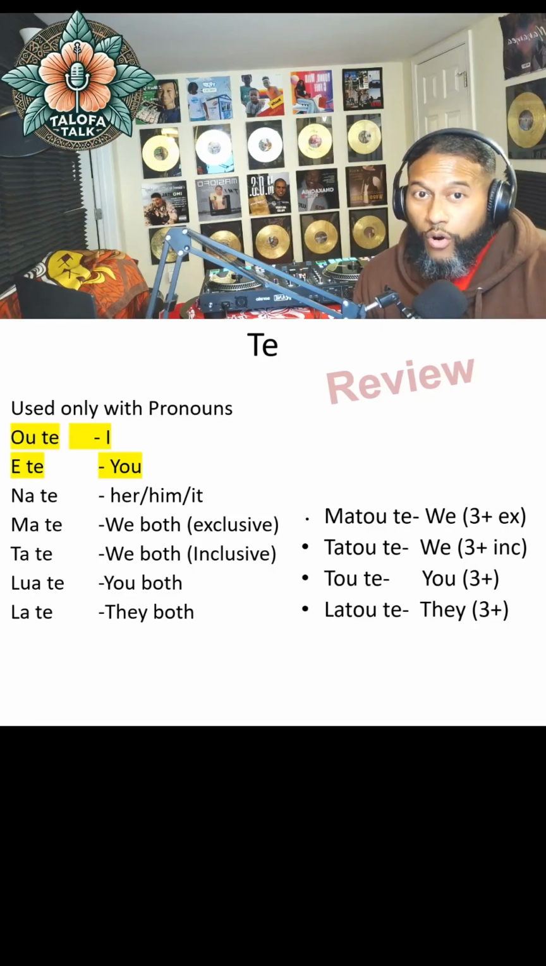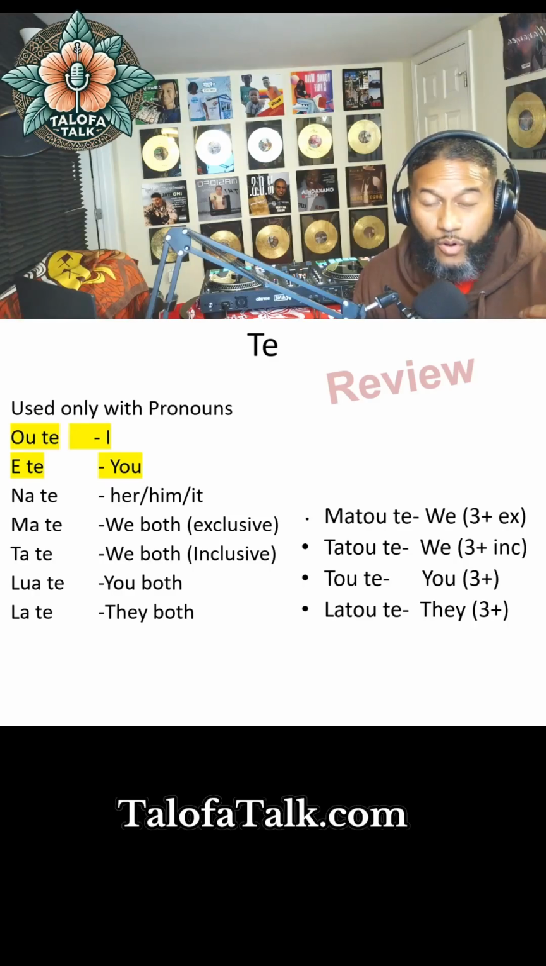So if I say ote savali, savali is to walk, right? So ote, so I walk. Or if I say, a lot of you guys probably heard this, ote alofa, I love, okay? I love. And we'll finish that sentence off in a minute. But ote and then ete, those are the main ones that we're going to concentrate on in this class today, in this 8-week series.